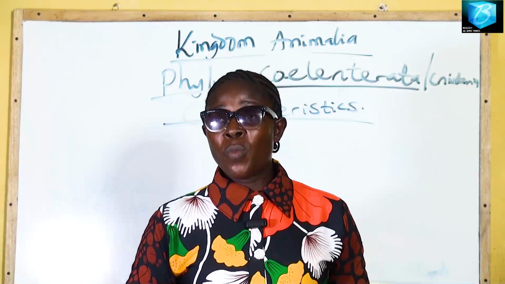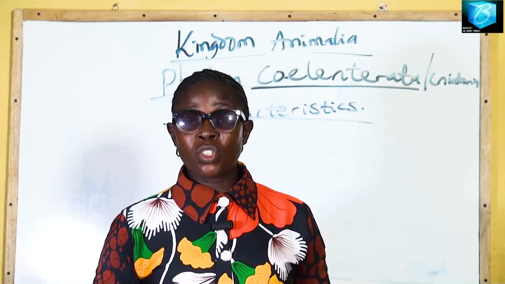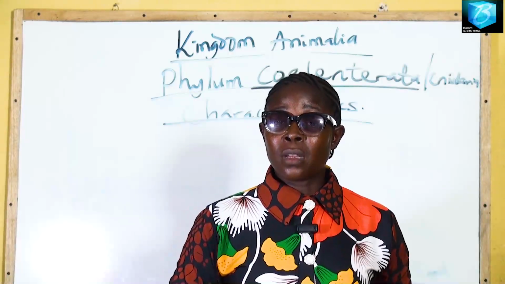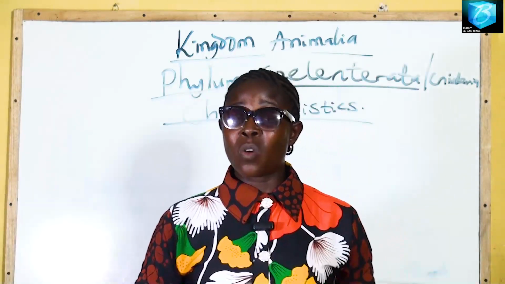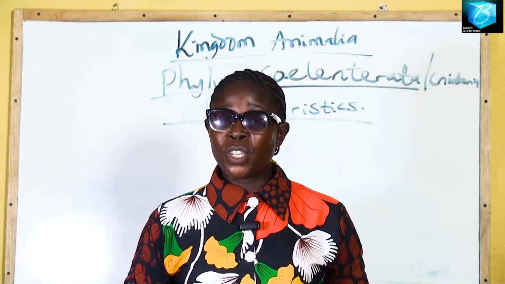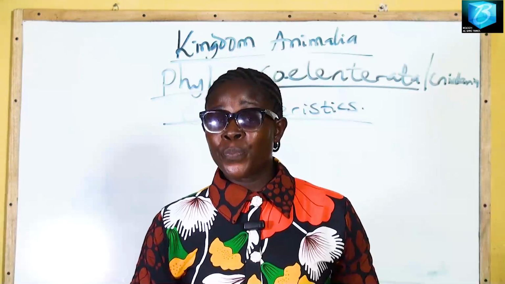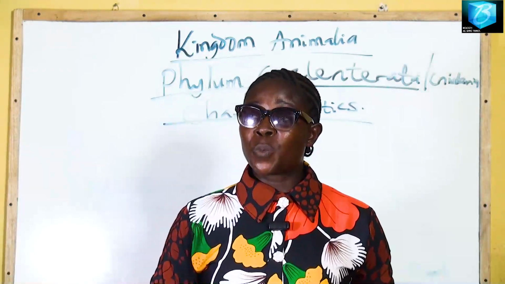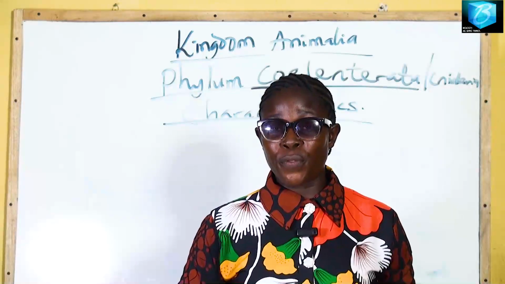Then we established that Porifera consists of animals that are invertebrate, sessile, aquatic, capable of regeneration, asymmetrical, diploblastic, and so on. Sponges are an example of that.